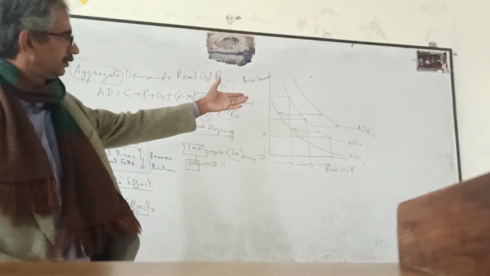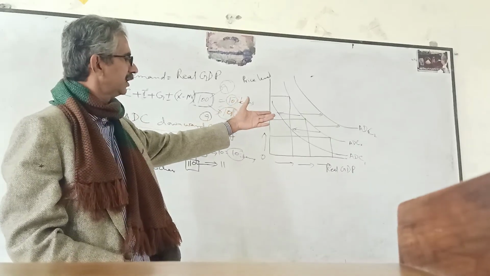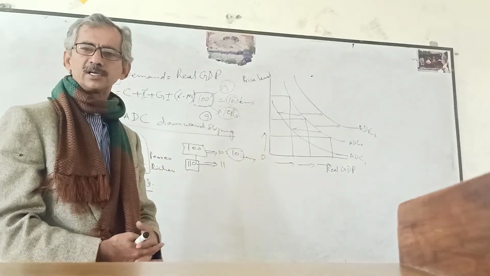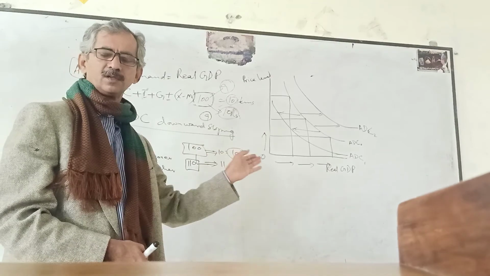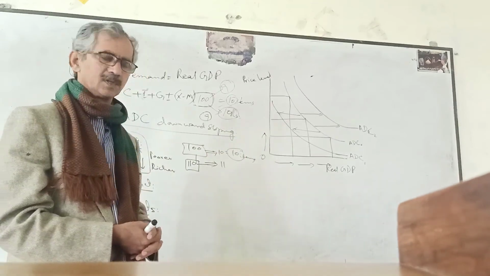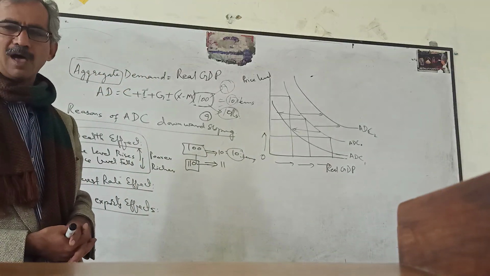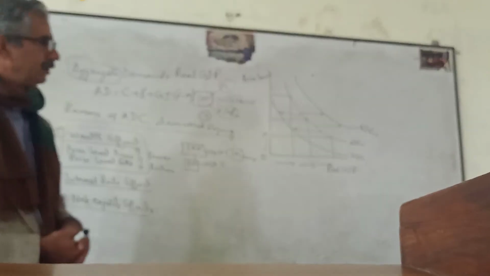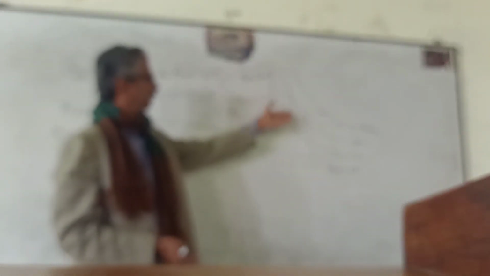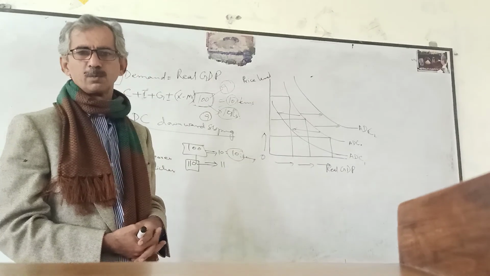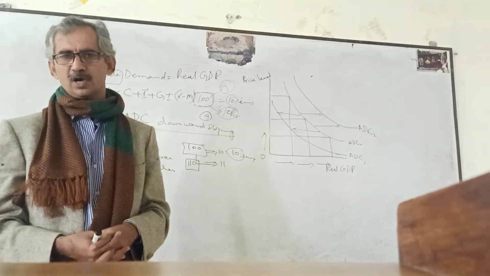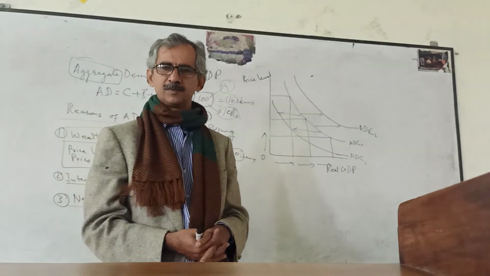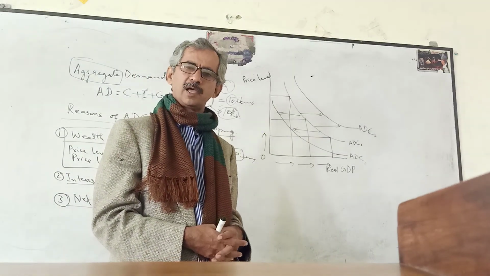And this is the aggregate demand curve graph. To draw the aggregate demand curve, vertically we write the price level, and horizontally we write the real GDP level or the aggregate demand. And these two lines suggest the inward and outward shift in the aggregate demand curve. And what are the factors which are causing the shift in the aggregate demand curve? I will discuss with you in my next video lecture.